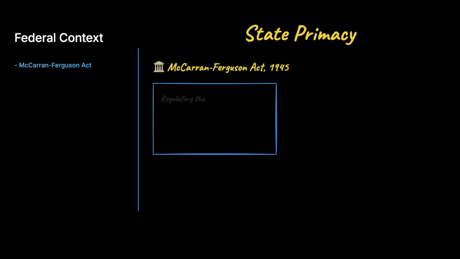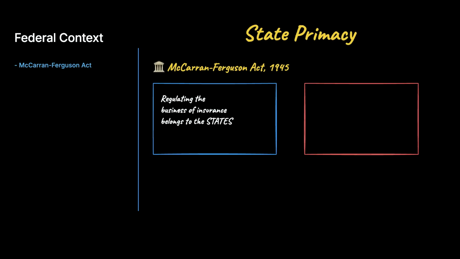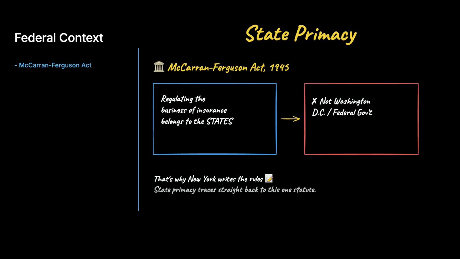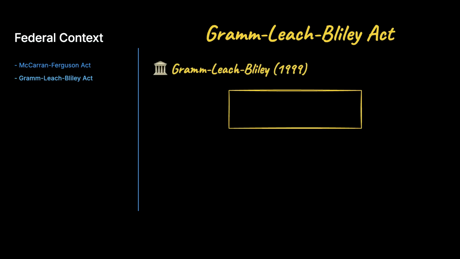You might wonder why these rules come from New York, not Washington. 2 federal laws explain it. The McCarran-Ferguson Act of 1945 declared that regulating the business of insurance belongs to the states. That's why New York, not the federal government, writes the rules you're studying. State primacy traces straight back to that one statute. The second is the